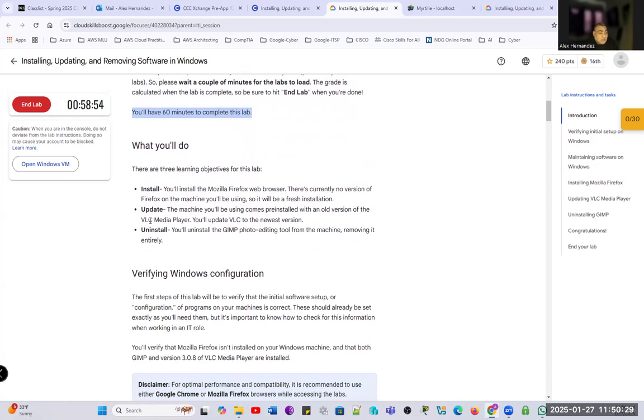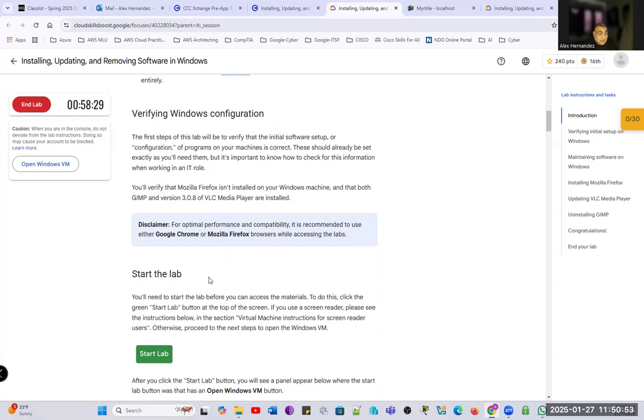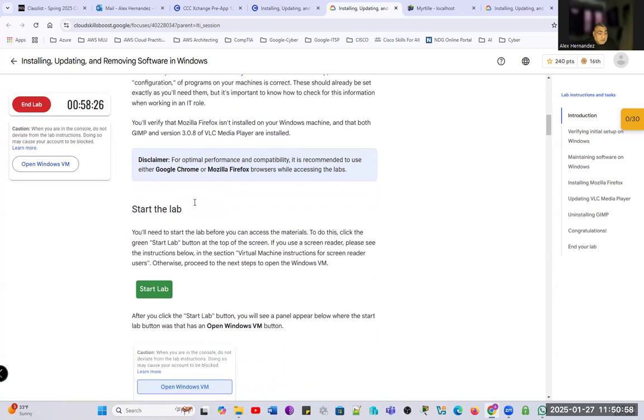So the task we will do in this lab will be to install a program. In this case will be Mozilla Firefox. We're going to update another program. It's called VLC Media Player, very common program. And then we're going to remove a different program. In this case will be GIMP. It's a photo editing program. So we need to verify the Windows configuration.